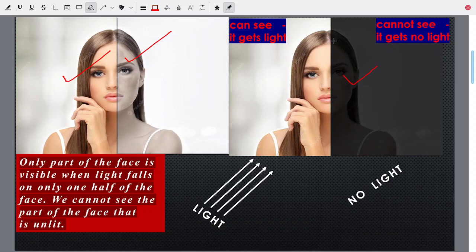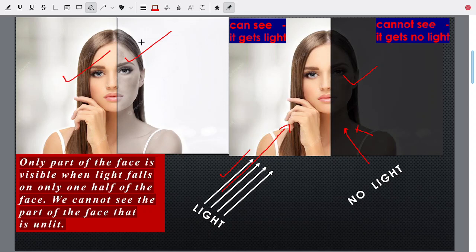And that is why we are seeing only half of the face. You are not seeing the full face. You are seeing only the half of the face. Why? Because here we have light. The light is coming here, but here no light is coming. Here you don't have a light. So when you don't have any light, you cannot see this half of the face.